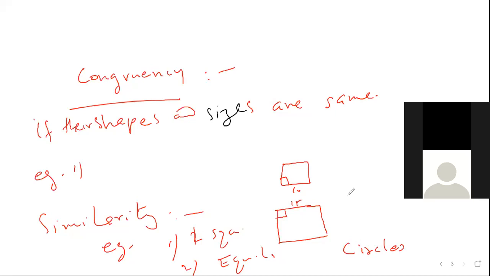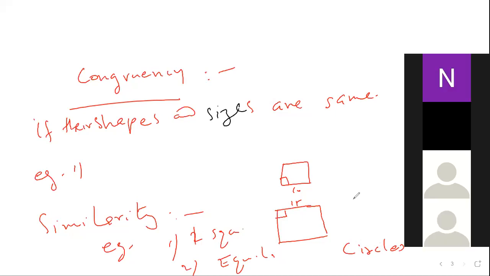Are you following or not? Hello? Yes, sir. Circles similar, right? Yes. Can I say all line segments are similar?